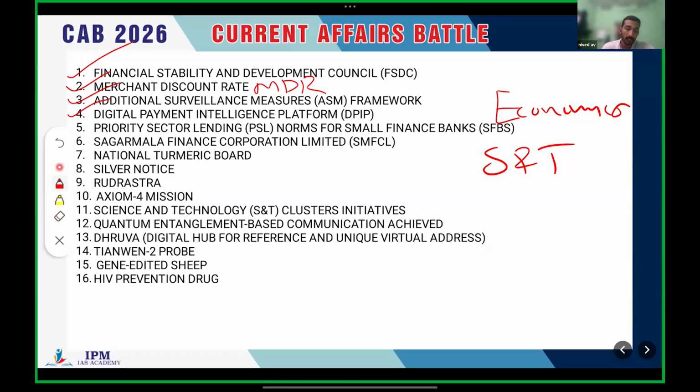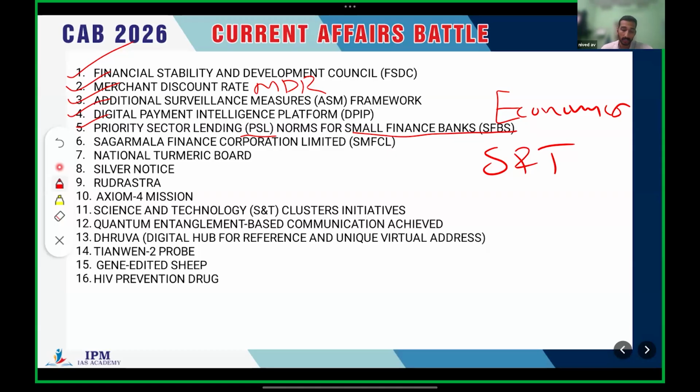The fourth one, Digital Payment Intelligence Platform, DPIP. The fifth one, priority sector lending, PSL norms for small finance banks. Actually, priority sector lending is not a current affair, and small finance bank is also not a current affair, but there are some developments in those topics. So UPSC is going to ask about small finance banks, the banking sector, and priority sector lending, which are very interesting topics from the perspective of the UPSC preliminary examination.